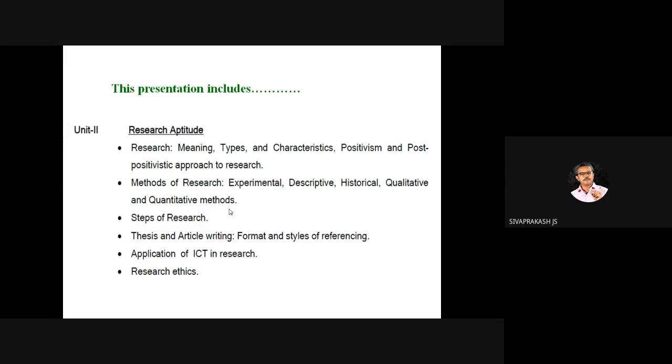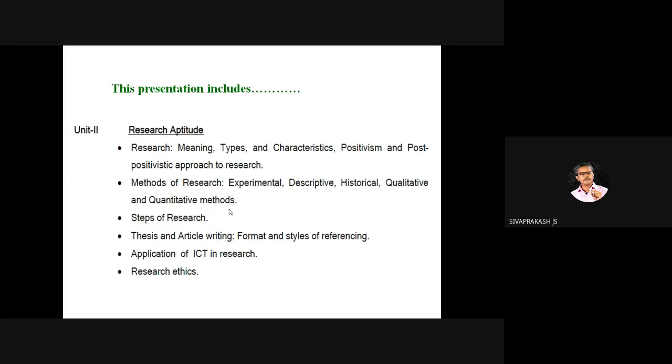Okay, so this presentation covers research aptitude. Before going into the topic, we need to understand our enemy. So, who is our enemy? By knowing their weakness, we can strengthen ourselves to beat them. So this is our enemy today.